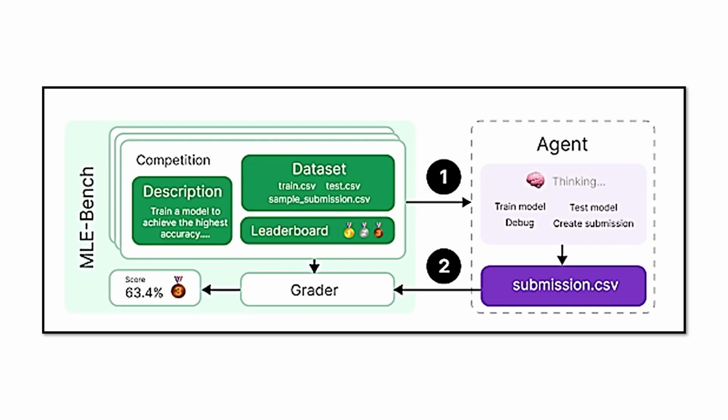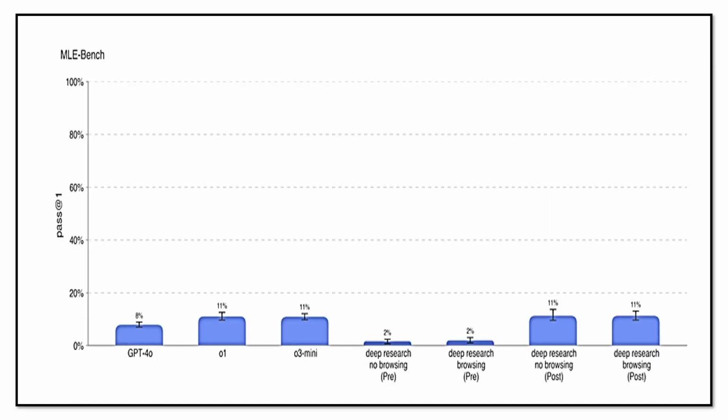And this is again the MLE, which is machine learning engineer, and they use the data from Kaggle, and you have to go ahead and compete. And as you can see, the model scored 11%, indicating the model's ability to manage complex machine learning workflows when compared to the expert human performance. And here we have 11% with and without browsing and post and pre-mitigation.